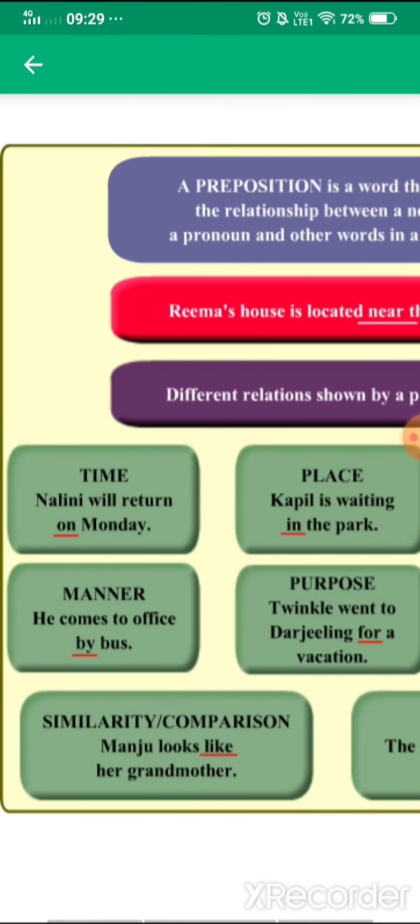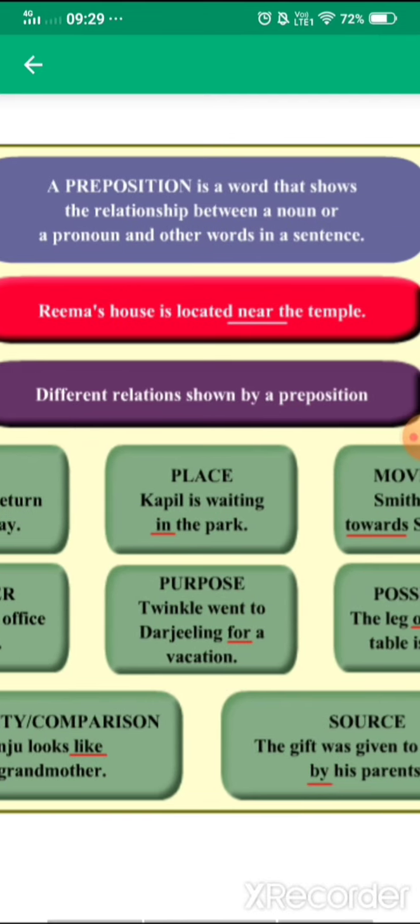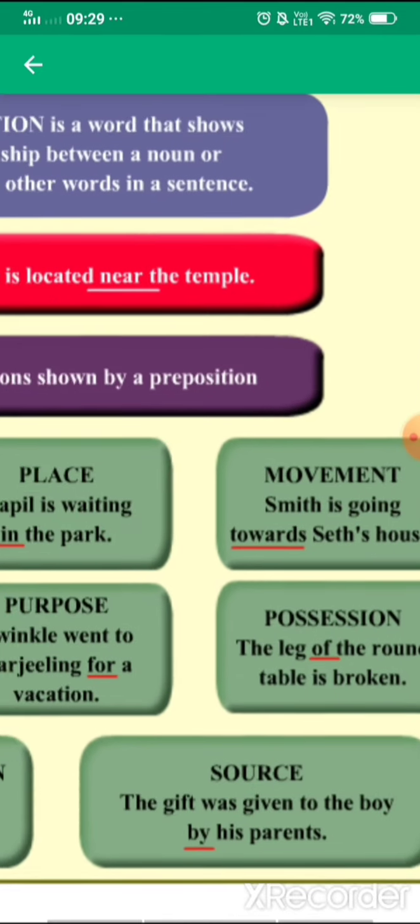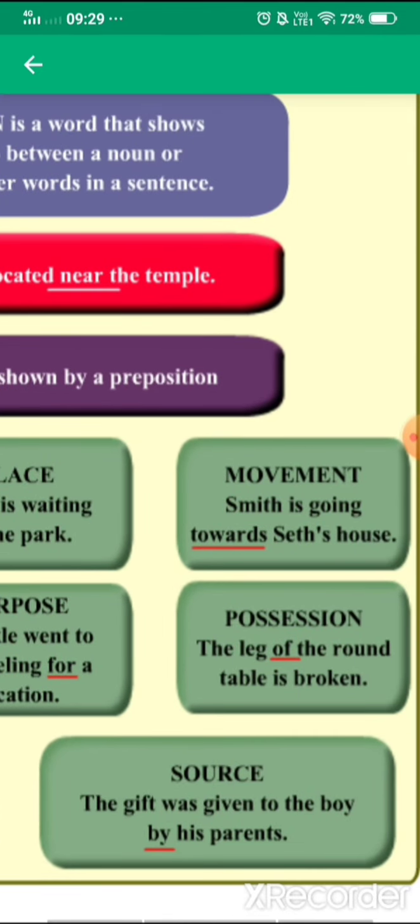So here you can see the first example, time. Nalini will return on Monday. Fine, so there is a talk of time. Next is place. Kapil is waiting in the park. So definitely he is talking about the position of the subject by the reference of place. Next is movement. Smith is going towards Seth's house. So again the talk of subject's position towards Seth's house. Okay, so again it is a talk of position.